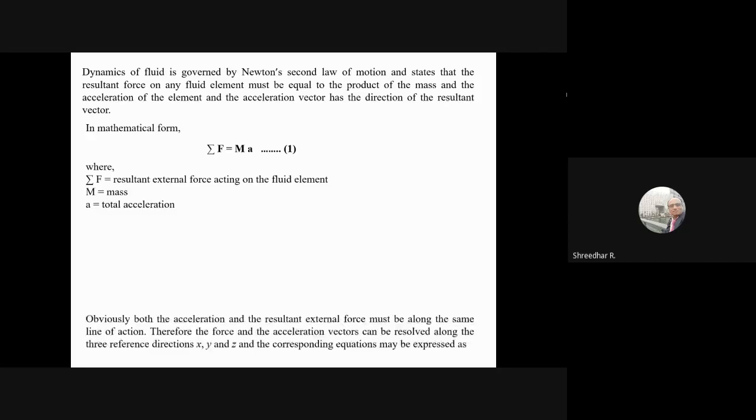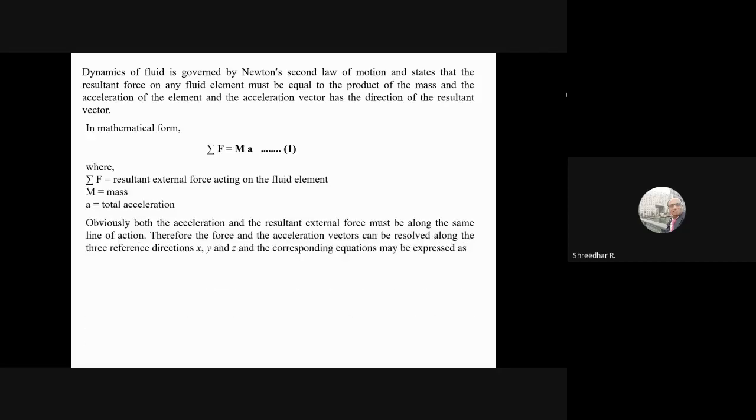There may be various forces acting. You try to find out the net force, and the direction in which the net force is acting is the direction in which the body will move. M is nothing but mass, and A is the total acceleration. Since the resultant external force, or net force, and the acceleration should be in the same line of action, say horizontal.